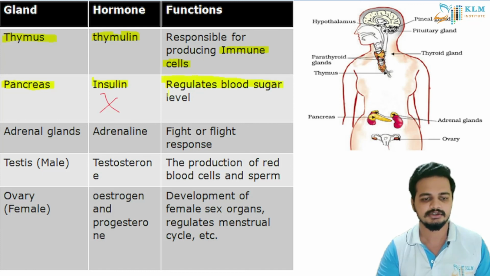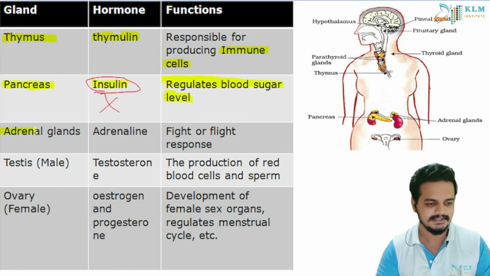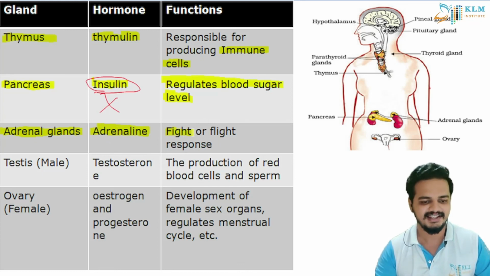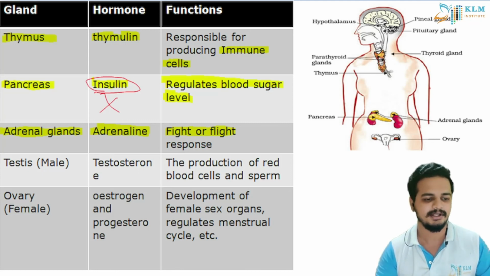Your blood has sugar dissolved in it. It should not get too high, it should not get too low. It should be maintained. So insulin helps in the maintenance of blood sugar level. And adrenal glands. You should know adrenal glands produce something called adrenaline, which helps in our fight or flight response. So now you know what the fight or flight response is created by and how it is maintained in our body.